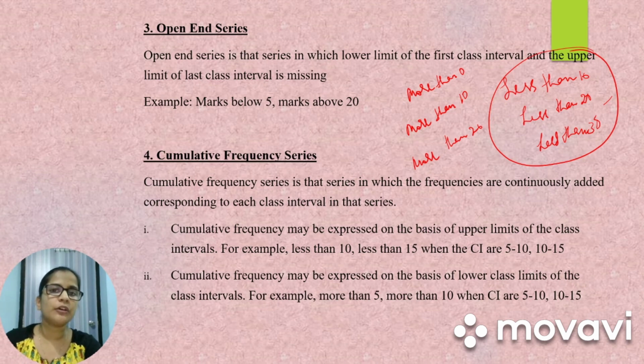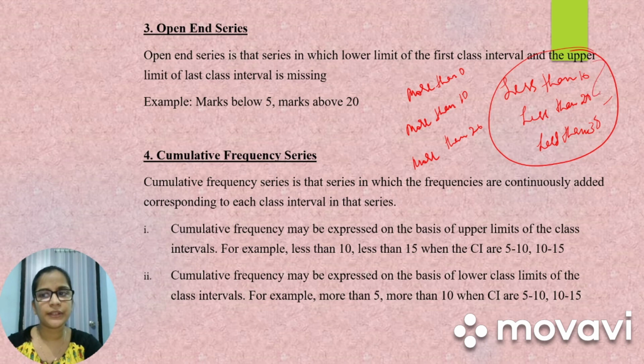So in this kind of frequency series, they would be giving us frequencies that can be continuously added to the corresponding class interval. There are two types. First one is cumulative frequency may be expressed on the basis of upper limit of the class interval. For example, less than 10, less than 15, when the class interval will be 5 to 10, 10 to 15.